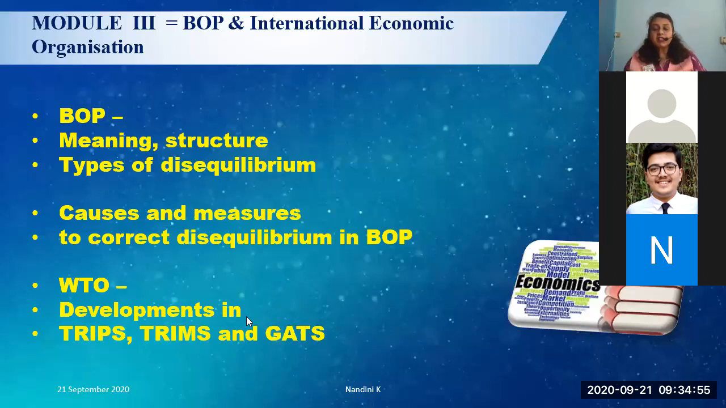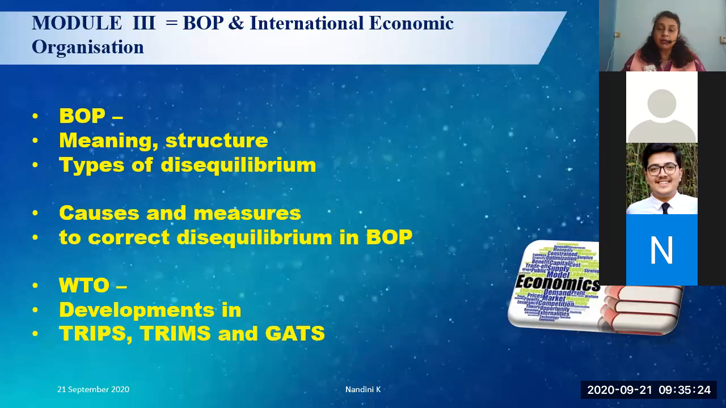See, why were TRIPS and TRIMS introduced under the WTO? What is it related to? There is something like intellectual property rights. Why are intellectual property rights important? Then what is TRIMS? Why was TRIMS brought into existence? What is GATS? It is the agreement on trade in services. Why was it brought into existence? And whether India benefits from TRIPS, TRIMS and GATS.